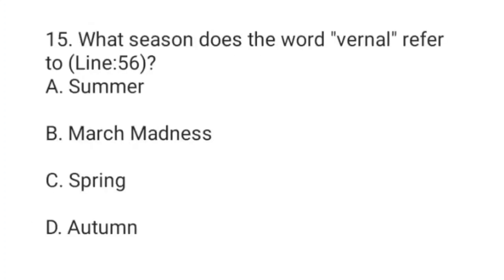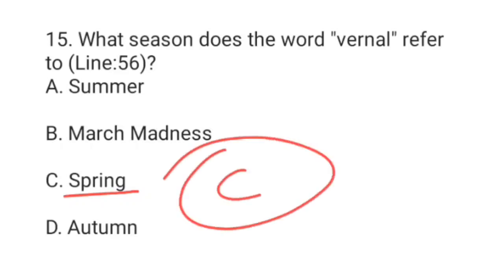This last MCQ is MCQ number 15. What season does the word vernal refer to in line number 56? The word vernal appears in line number 56 and you have to select which one is meant by vernal. The options are summer, option B March Madness, option C spring, option D autumn. Here the right answer is spring. Hence C is the right answer.